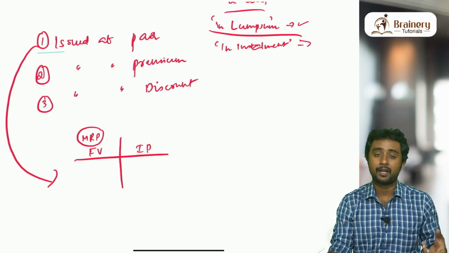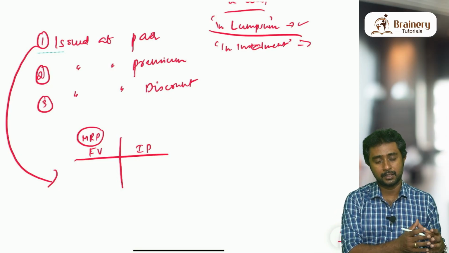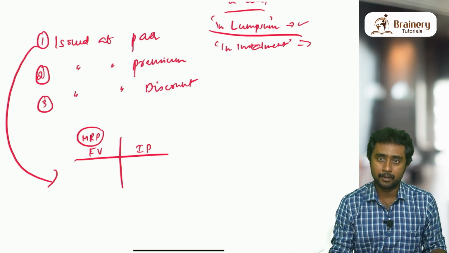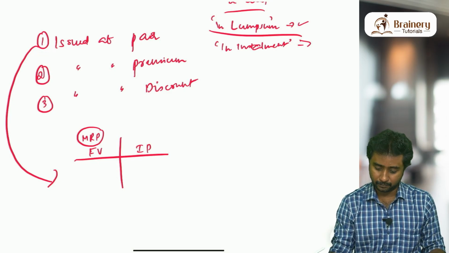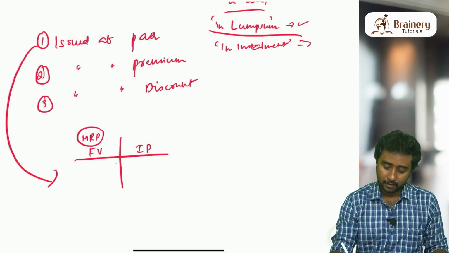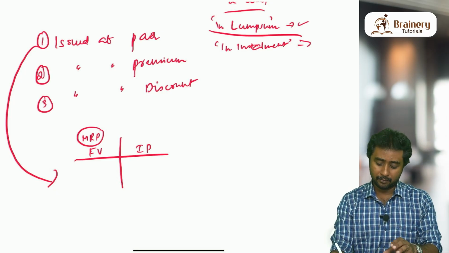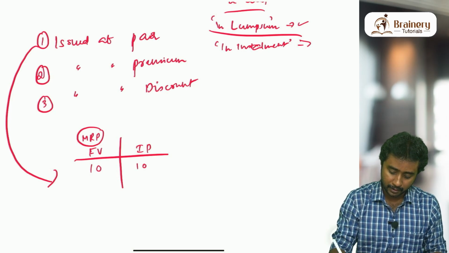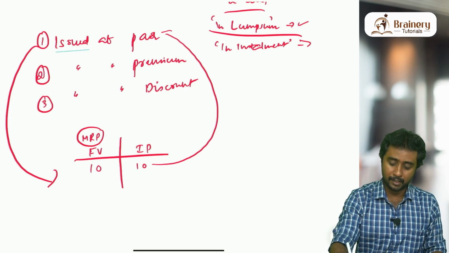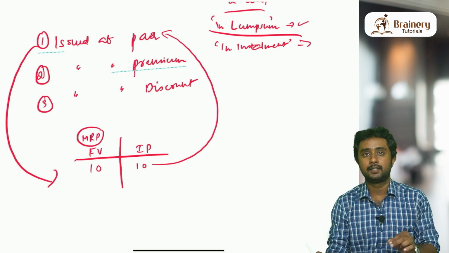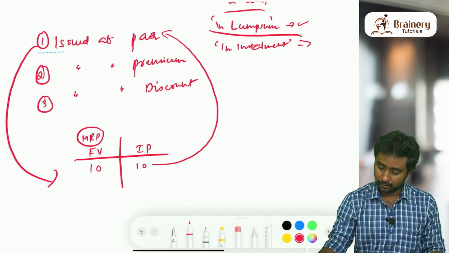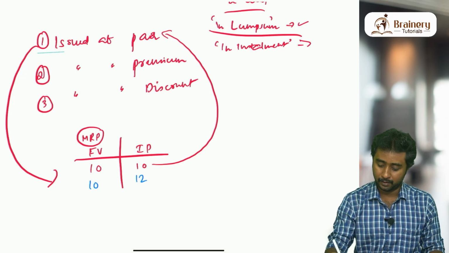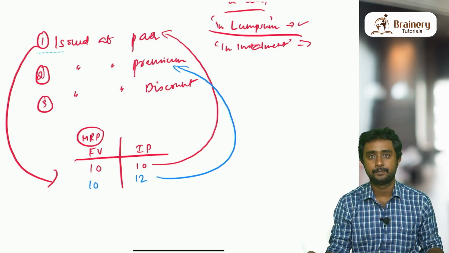So who are debenture holders again? Debenture holders are people who are holding the debentures. If I bought the debenture, I am a debenture holder for the company. So for every debenture, there is a face value and an issue price. Suppose the face value of a debenture is 10 and the issue price is 10. Then what is it called? Face value and issue price are the same, which means the debenture is issued at par. Next, face value is 10, issue price is 12. Then it is issued at a premium.